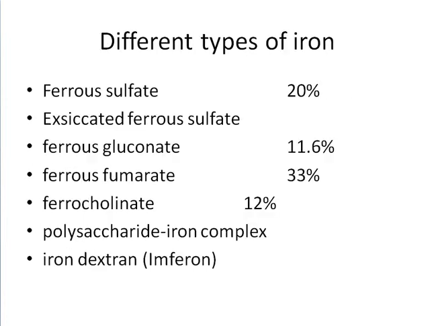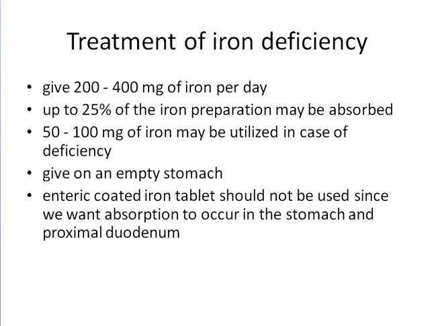Iron preparations include ferrous sulfate, exsiccated ferrous sulfate, ferrous gluconate, ferrous fumarate, polysaccharide iron complex, and iron dextrans. Treatment of iron deficiency: give 200 to 400 milligrams of iron per day. Up to 25% of the iron preparation may be absorbed, and 50 to 100 milligrams of iron may be utilized.